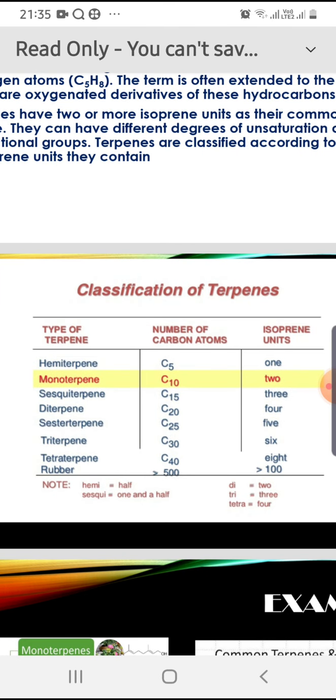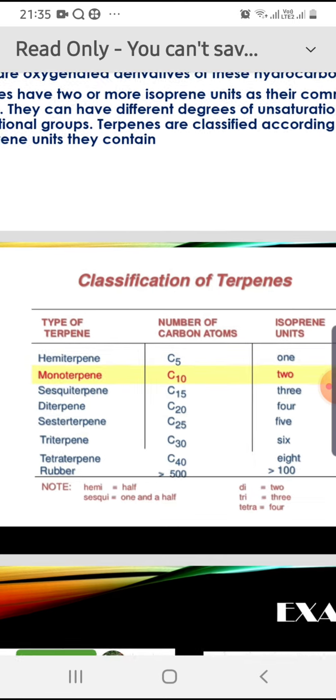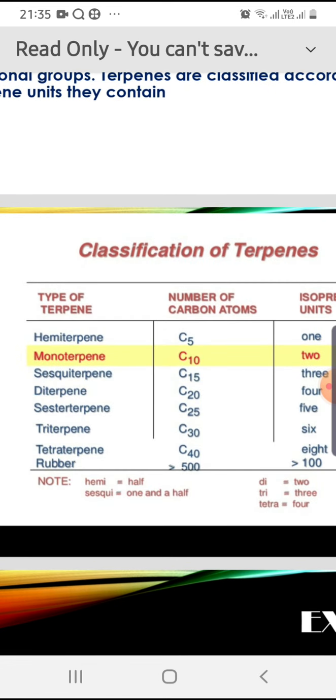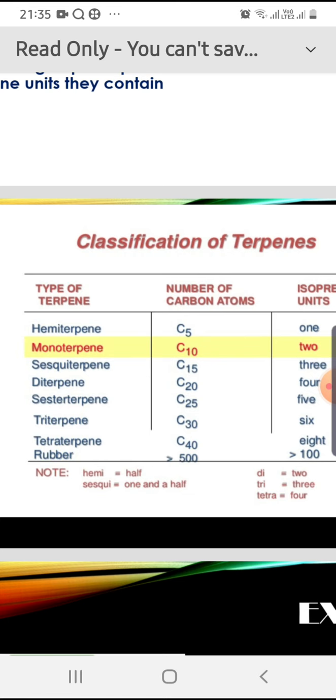Diterpenes contain 4 isoprene units. Triterpenes contain 6 isoprene units. Tetraterpenes contain 8 isoprene units. Sesquiterpenes contain 3 and sesterterpenes contain 5 isoprene units. When it contains an odd number of isoprene units, it is known as sesqui and sester terpenes.